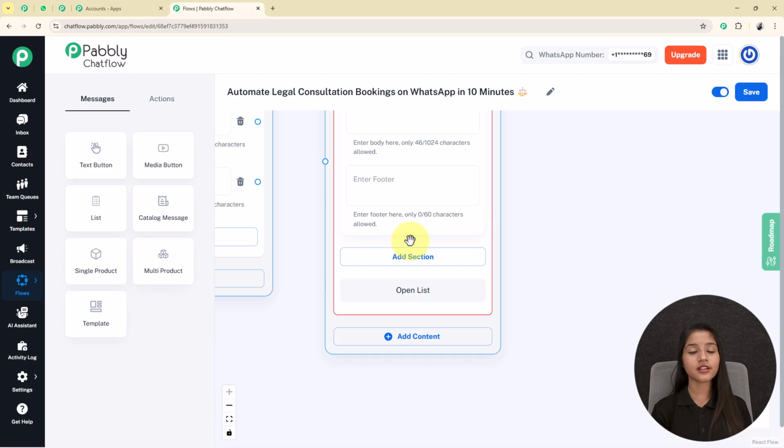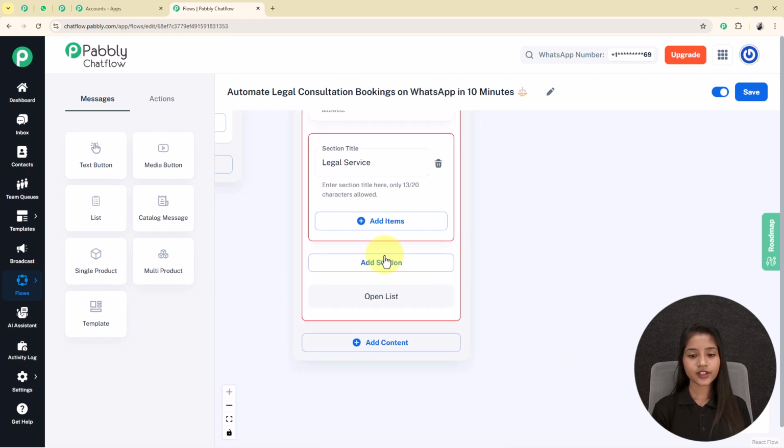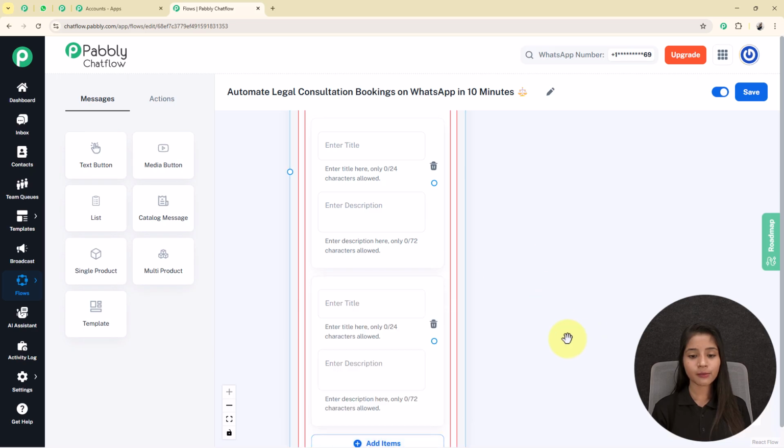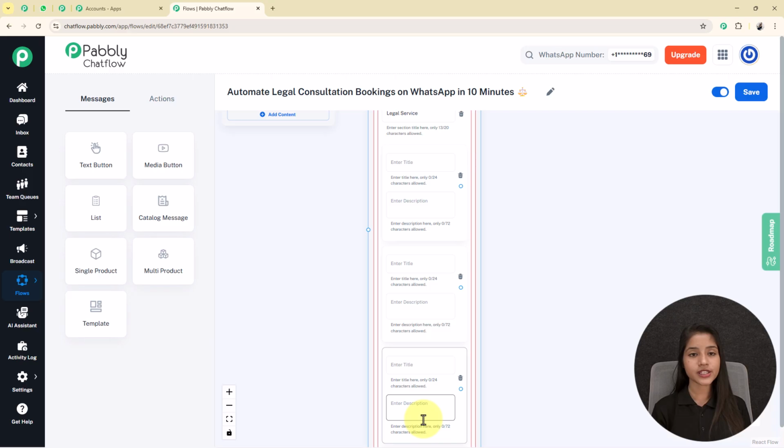After that I want to write the types of services. For that I am clicking on this add section button. It will provide me one box inside it where I am going to write the section title as legal service. After that I want to write the types of services, so I am clicking on this plus add items button 3 times. Here I am adding only 3 service types. You can add multiple. The process of adding items into your list is the same. Here I added corporate law, family law and criminal law. You can also write a description in this enter description box if you want to.